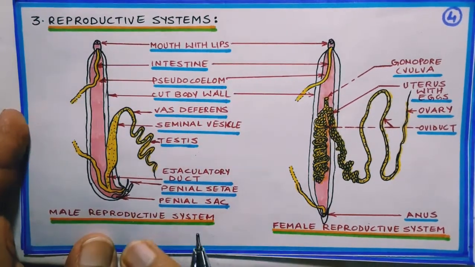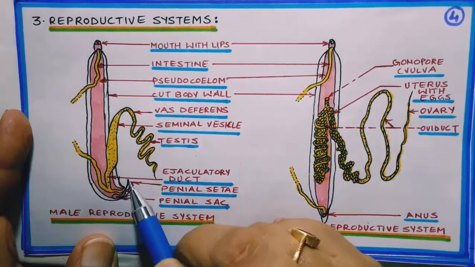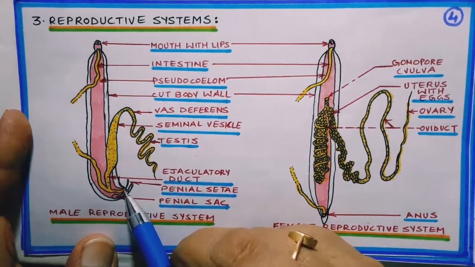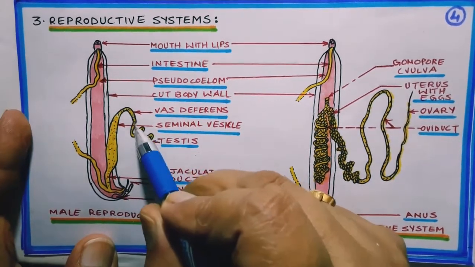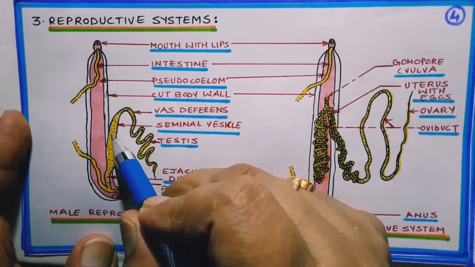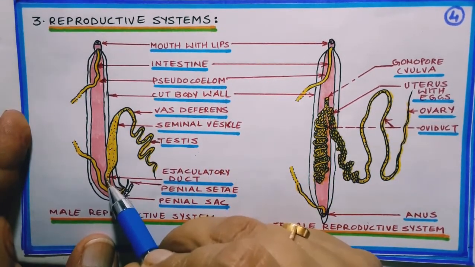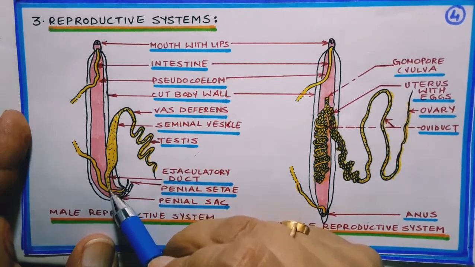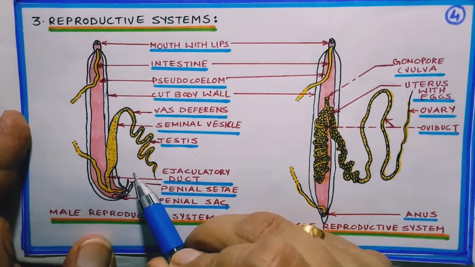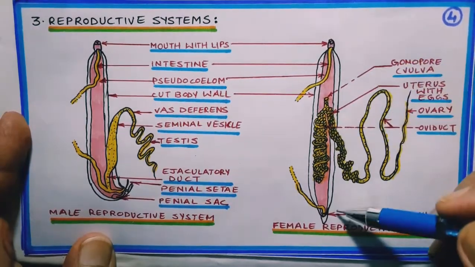Male reproductive system consists of, here you see, penial sac which contains penial setae, as I have already mentioned. Then here is ejaculatory duct. This is testis which manufactures sperms. Sperms are transferred to vas deferens, and from vas deferens it reaches the seminal vesicle, and in seminal vesicle for some time it is stored here, and from ejaculatory duct with the help of penial setae it is ejected out and transferred to the females.